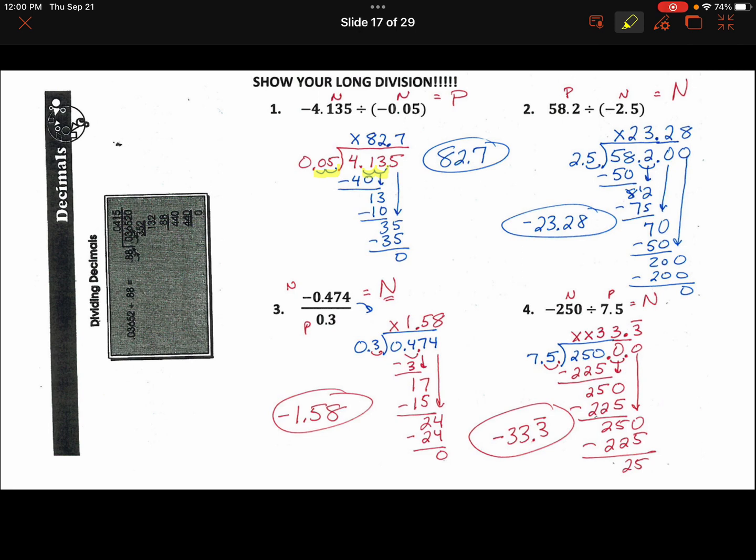And remember, always double checking your sign. Negative times a negative is a positive. All right, a positive times a negative, signs are different, the answer is going to be negative. So as you're going through each one, always double check at the beginning and then double check to make sure that you have your sign correct at the end.